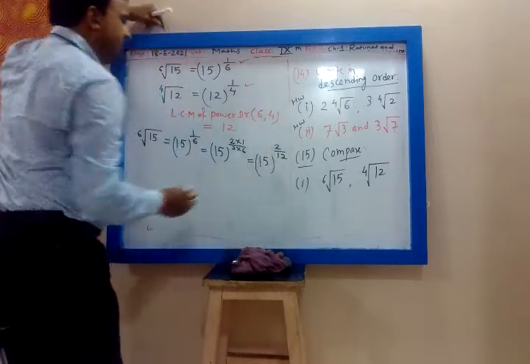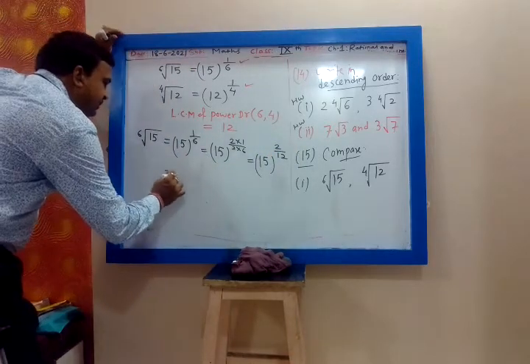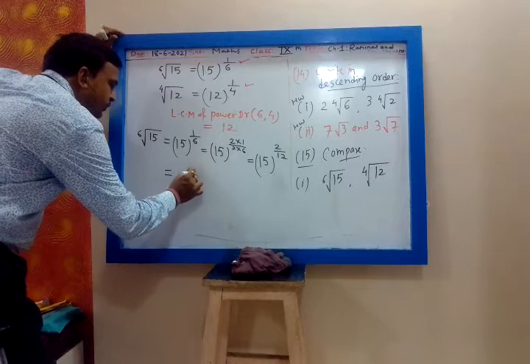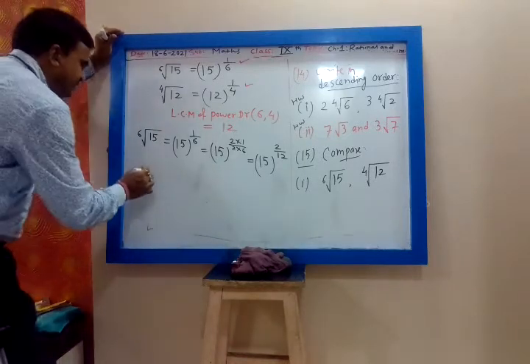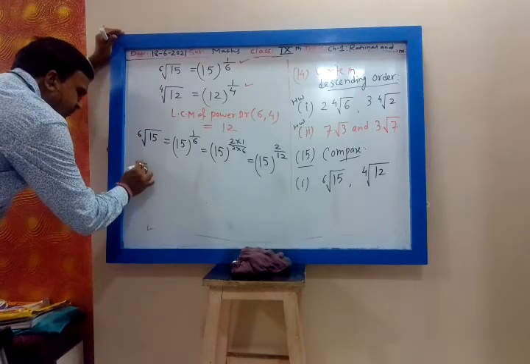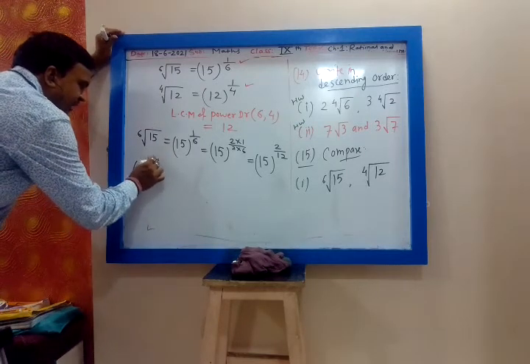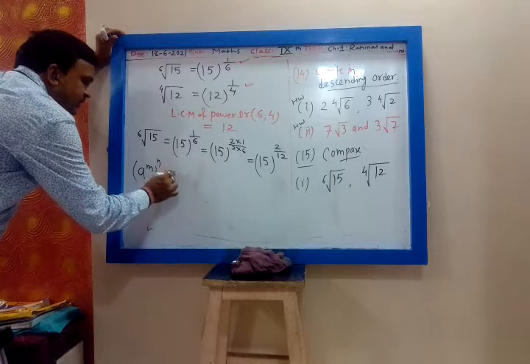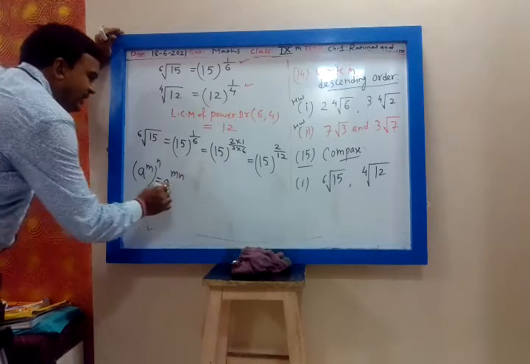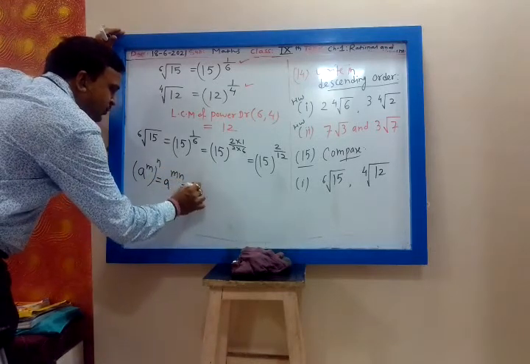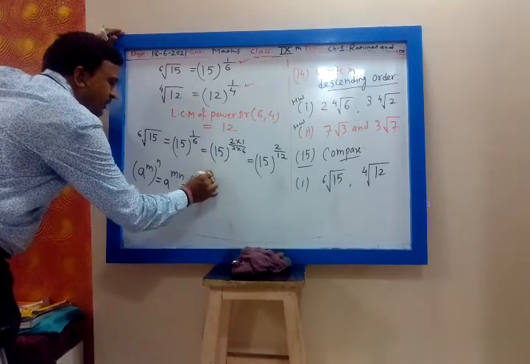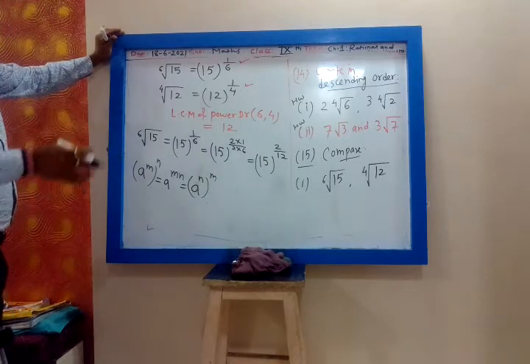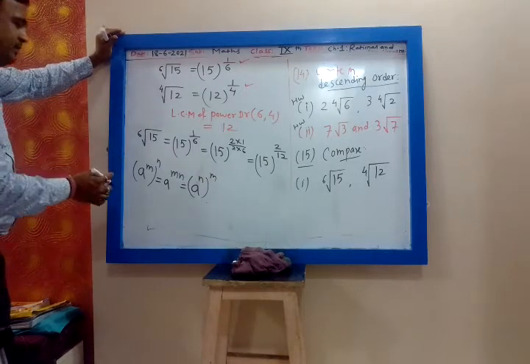Now we use the law of indices. A raised to m raised to n, I can write as a raised to mn. Whenever it is power raised to power, you have to multiply the powers.